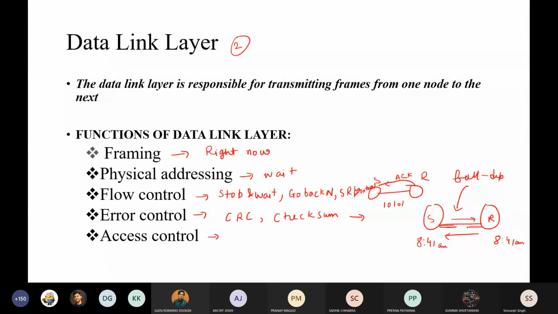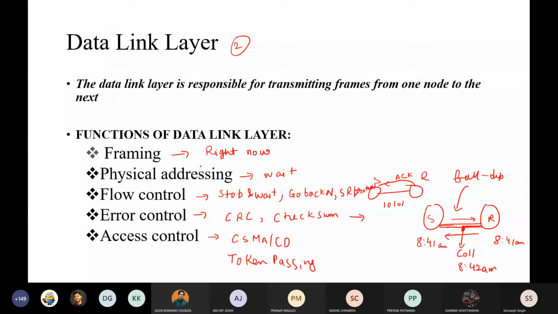Suppose the collision takes place at 8:42 a.m. So there is a problem with full duplex, and it is solved by access control methods. The access control methods are CSMA/CD, which I will discuss in deep detail because it is already given in the syllabus, and token passing. There are many other methods, but the most effective ones are these.